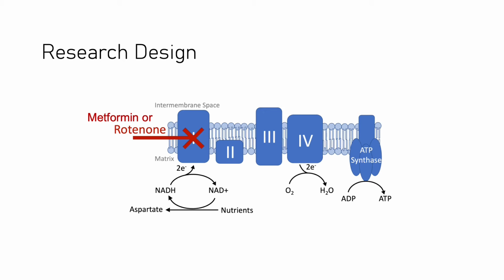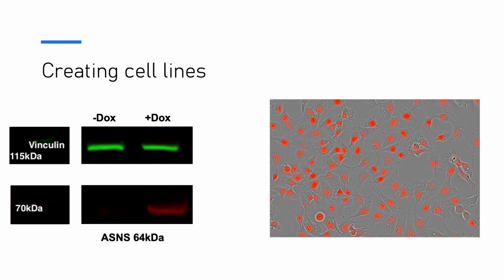To test sensitivity to rotenone and metformin, we set up a proliferation assay. We used 143B osteosarcoma cells and infected them with inducible ASNS. Using an inducible system allows for better control and bypasses the discrepancies in cell growth rates that can arise from single-cell cloning. Here you can see the Western blot for the single-cell clones with induced ASNS.